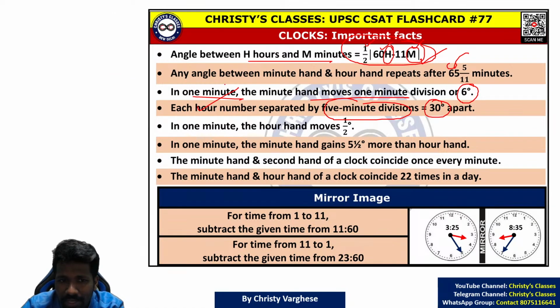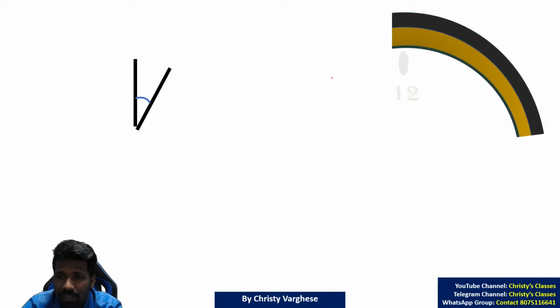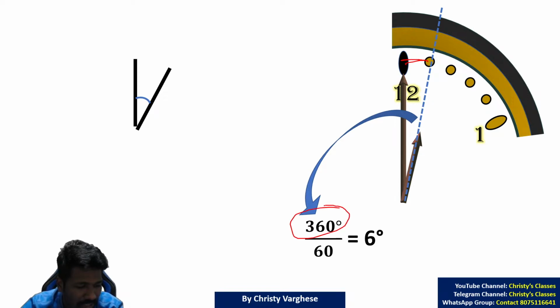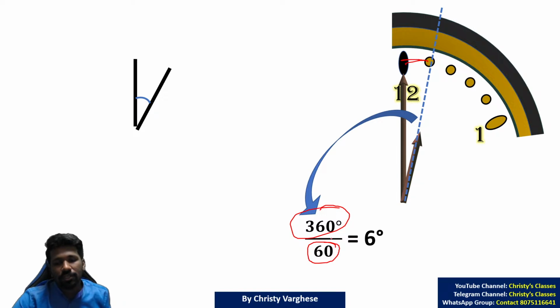And in 1 minute, how much will the minute hand move? From here to here. Now what is it? That also you can logically understand. 360 degree is the total full circle, divided into 60 equal divisions. So 360 divided by 60 is 6 degree. Each of these minute divisions is 6 degree. All of you clear? Please respond.